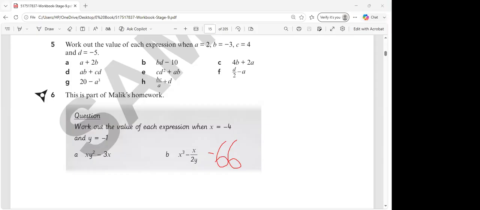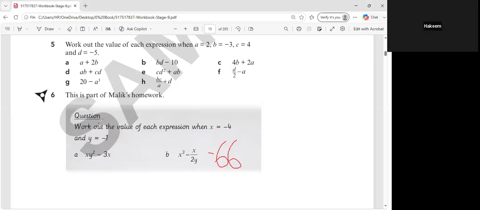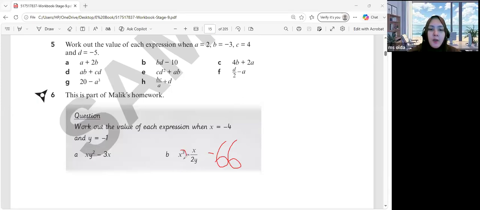Because negative 4 cube minus negative 4 over 2 times negative 1, and equals to negative 4 over 2 is 2, so because negative 4 cube is negative 64, so negative 64 minus 2 is negative 66. Okay, so you do the exponent, yeah. As always, do the exponent first. X cube, or x to the power of 3, that means negative 4 to the power of 3.